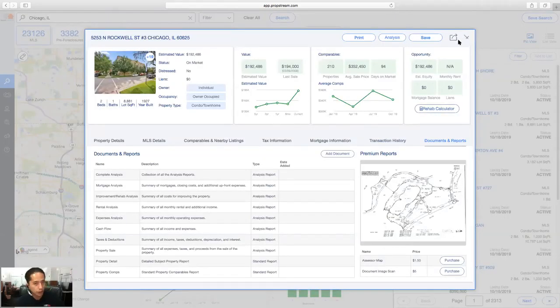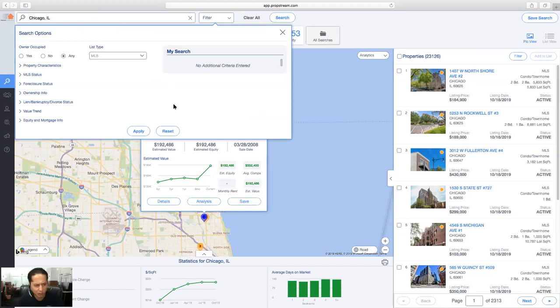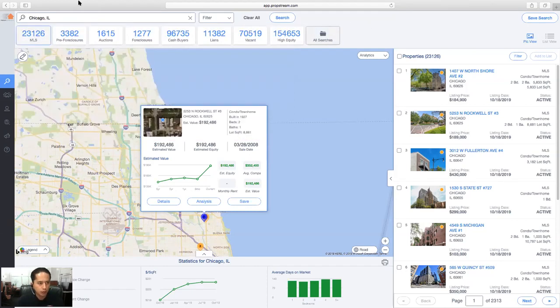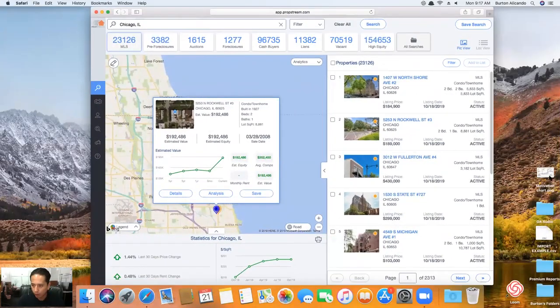So most of you guys are already familiar with this if you've already tampered with our application. We do give you a lot of details, but the cool thing about our application, again, what has really separated us from everybody else is the ability to manipulate data. And what I mean by that is running into our filter and pretty much custom creating your own search. And so let me kind of show you what I mean by showing you this very unique graph I've created here.